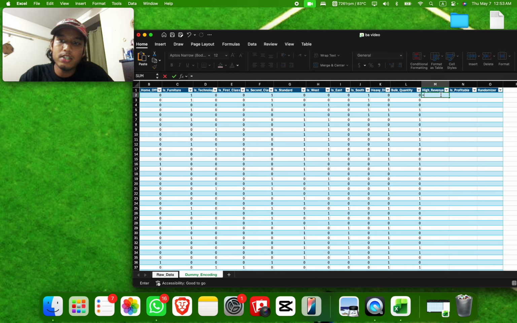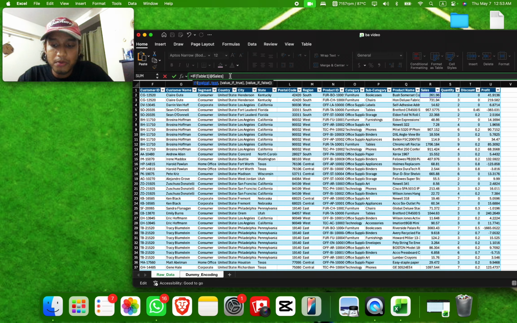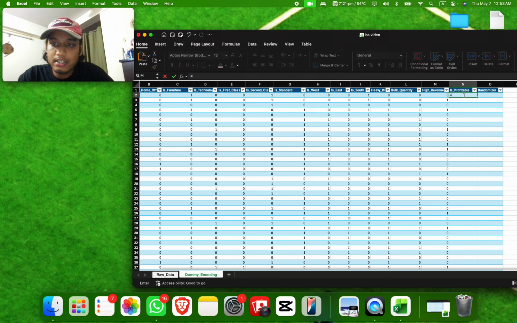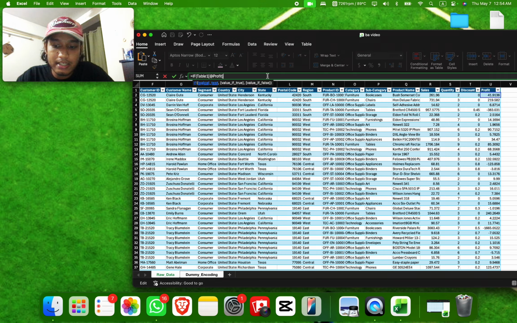And for high revenue, we're going to take $500. For this, we're also going to use IF and go back to sales. If sales is greater or equal to 500, then 1, else 0. So that's a high revenue quantity. And if profit is positive, if it's greater or equal to 0, then it's profitable, or else it's not.